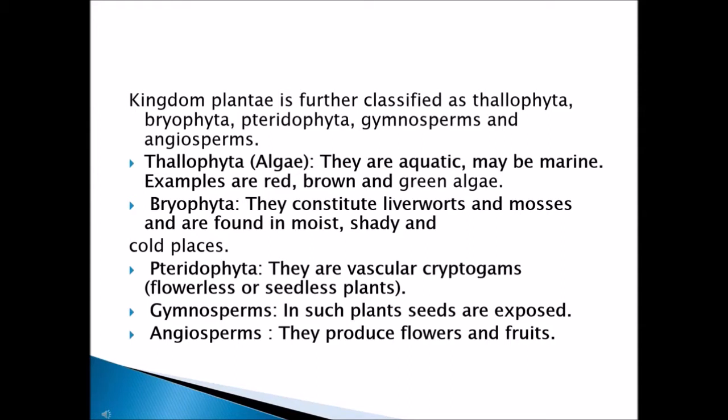And in Pteridophyta, you cannot find any flowers or seeds because there is no sexual reproduction taking place. Only asexual reproduction takes place through spores. So that is why no seeds and flowers are there. Next is Gymnosperms. All the seed-bearing plants come under the Gymnosperms. And Angiosperms produce flowers and fruits. Such organisms are called Angiosperms. So these are the 5 divisions of kingdom Plantae.